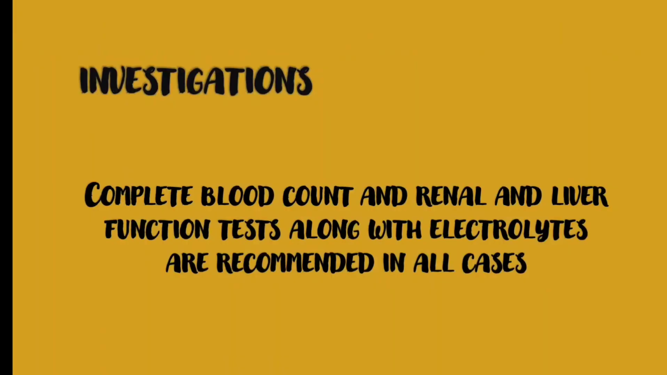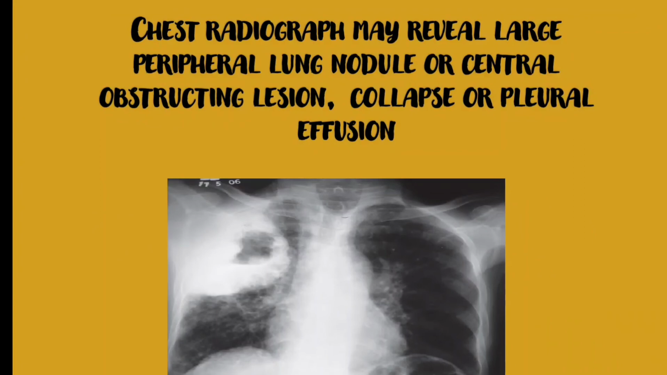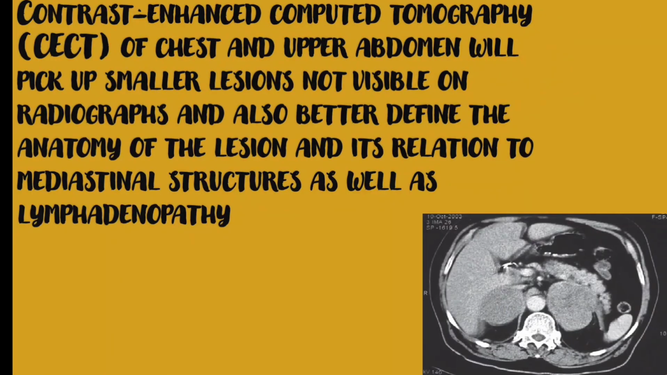Investigation for lung carcinomas. Complete blood count, renal and liver function tests, along with electrolytes are recommended in all cases. Chest radiograph may reveal large peripheral lung nodule, or central obstructing lesion, collapse or pleural effusion. Contrast-enhanced computed tomography of chest and upper abdomen will pick up smaller lesions, which are not visible on radiographs, and also better define the anatomy of the lesion and its relation to mediastinal structures, as well as lymphadenopathy.